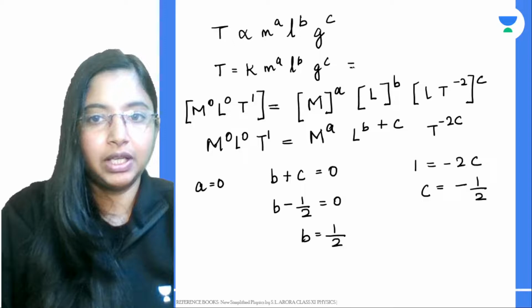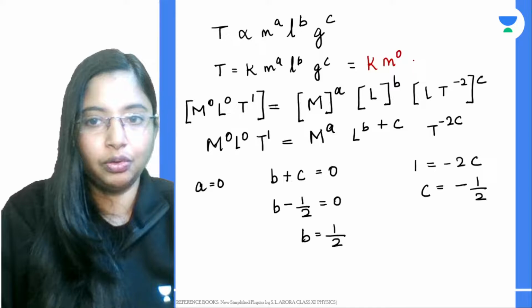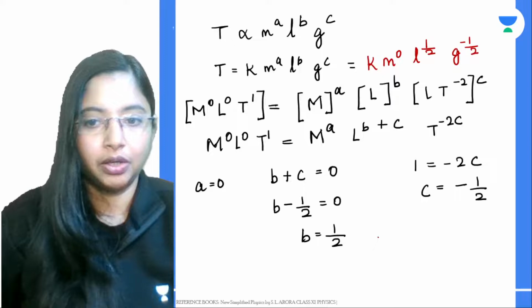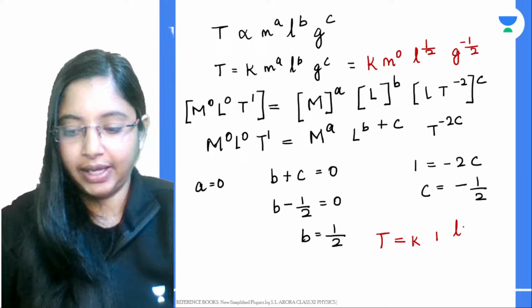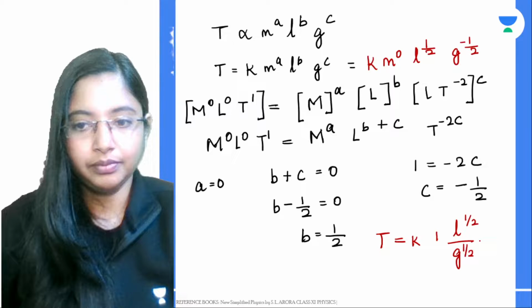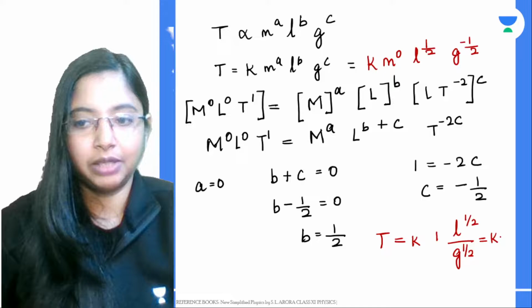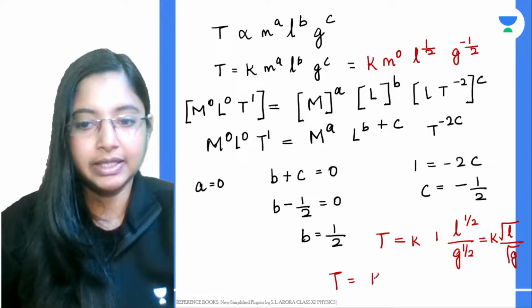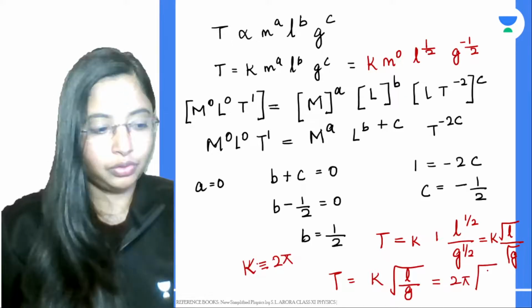Okay, let's substitute the same in this equation over here. So you have k, m to the power 0, L to the power 1 by 2, g to the power minus 1 by 2. Now the time period becomes k times m to the power 0, which is 1, then L to the power 1 by 2, g to the power 1 by 2 in the denominator. Now this is nothing but k into root L by root g. I can express it as k into root of L by g. K is equal to 2 pi, so T is equal to 2 pi root of L by g.